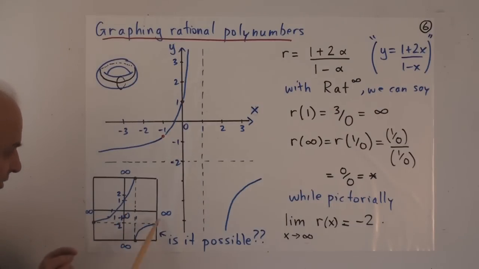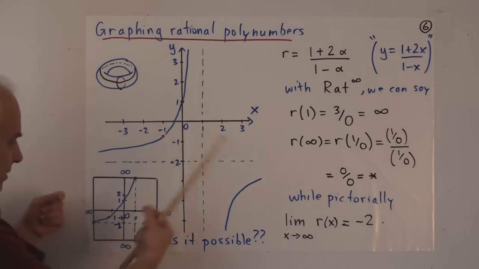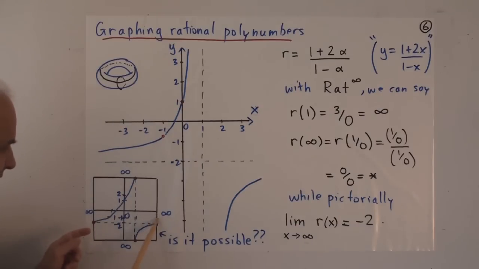So there's only one infinity, so this infinity and this infinity are the same. So we really should think about wrapping this square around so that this side is glued to this side. And similarly, this side should be glued to this side so that that infinity and that infinity are really the same.